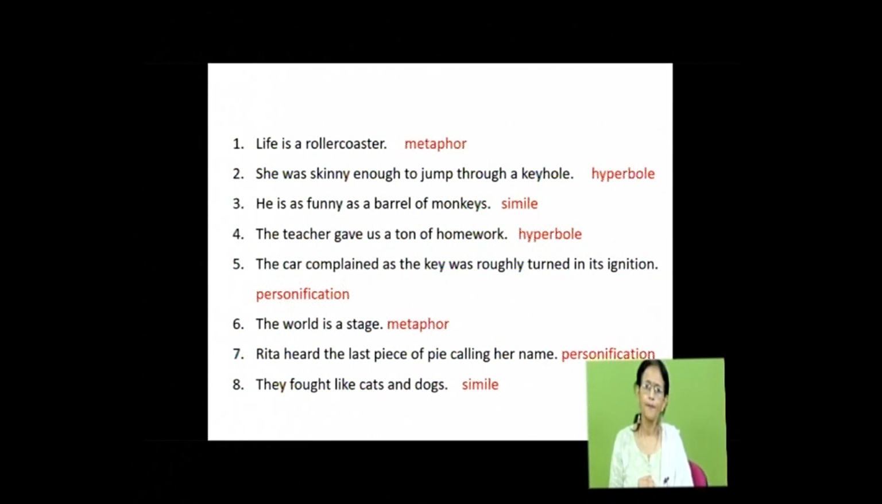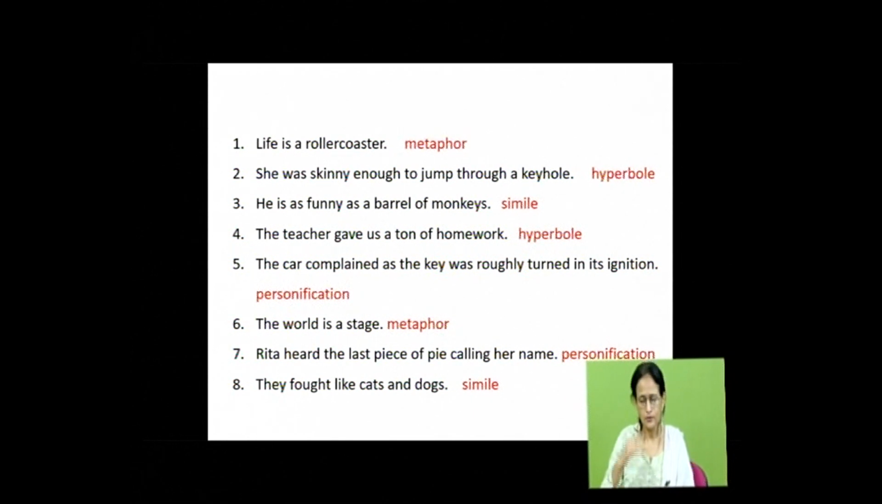So, this is personification. The world is a stage. The world has been compared to a stage. It is metaphor. Rita heard the last piece of pie calling her name. Can pie call out your name? No, it is personification. They fought like cats and dogs. See, the comparison is done here using like. So, it is simile.